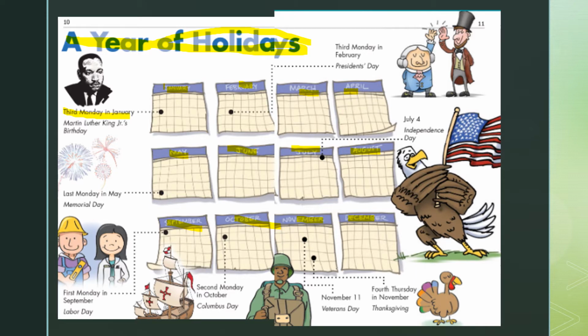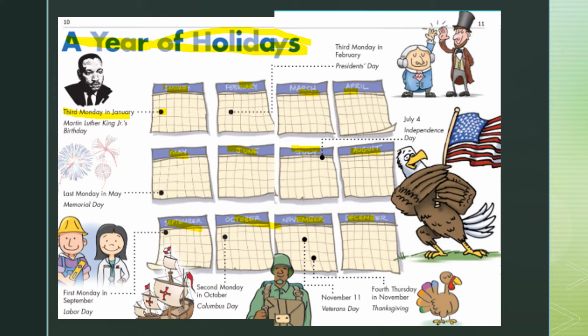All right. Now, it's not that it's on the 3rd. His birthday was the 16th, but we celebrate it so that it's always on the same day. It's that 3rd Monday. So every year, that 3rd Monday in January, we always celebrate Martin Luther King Jr.'s birthday.